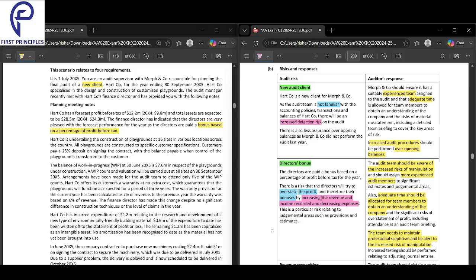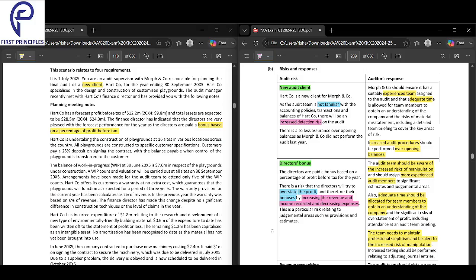Firstly, we understood what the bonus issue is. First of all, in the case of director's bonus, the risk is that the directors will try to manipulate. How? By increasing the revenue and by decreasing the expenses. Why? What will be the impact? They will overstate the profit and they will overstate the bonus also.